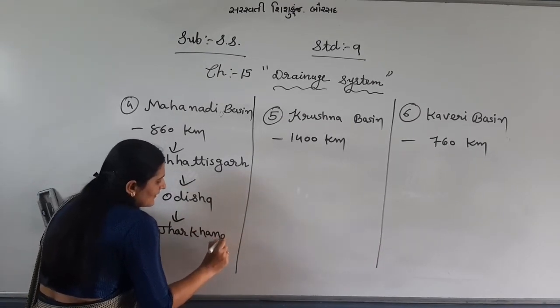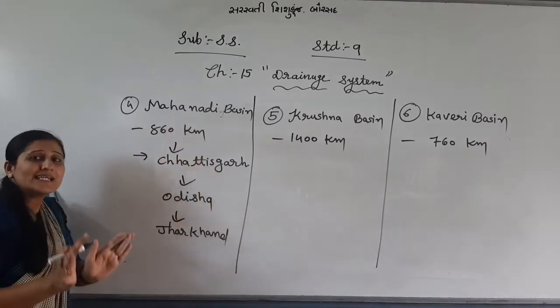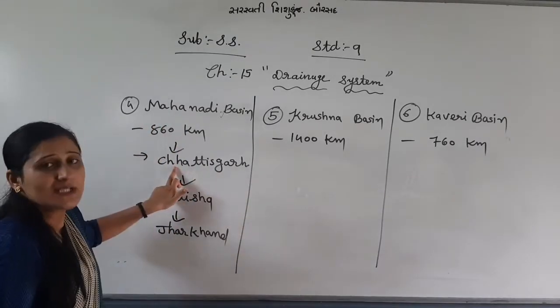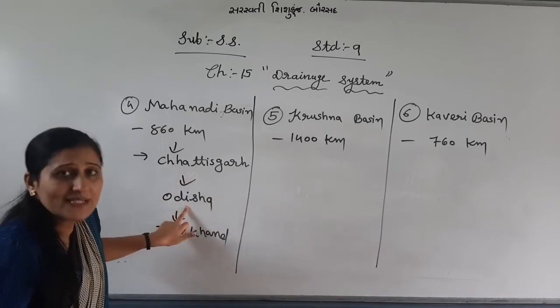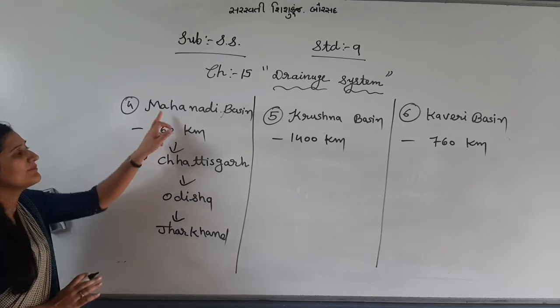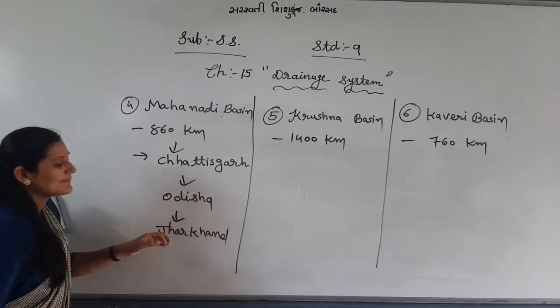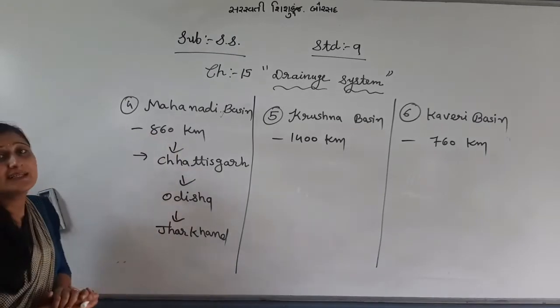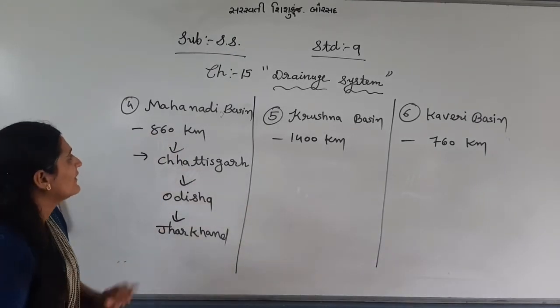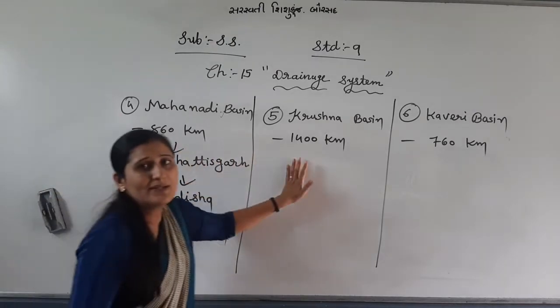So the Mahanadi river flows in three states of India: first Chhattisgarh, second Odisha, and third Jharkhand. Right? You only have to remember Mahanadi originates from Chhattisgarh, goes to Odisha and Jharkhand, and the length is 860 km. After Mahanadi comes the Krishna River Basin.